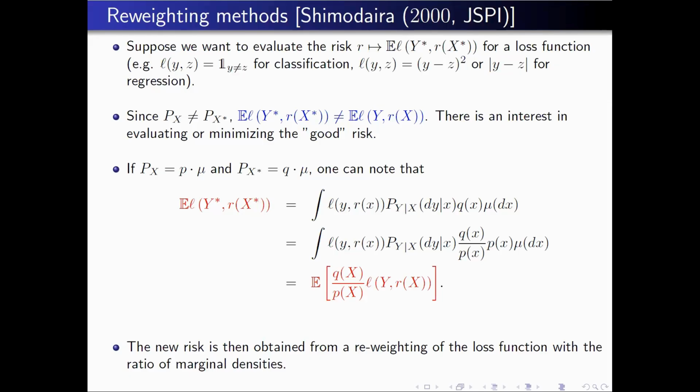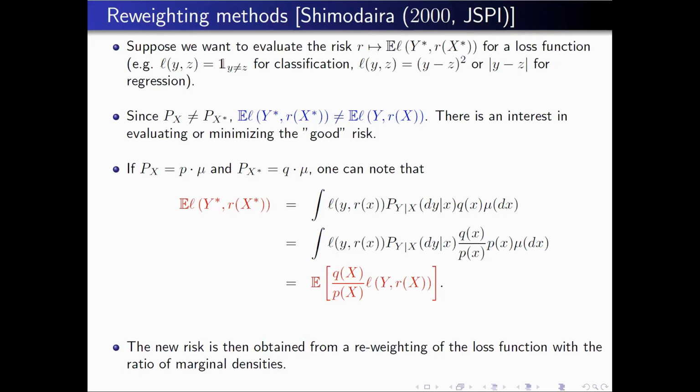And then you have the new distribution, which has a density called Q. If you make this kind of ratio appear, multiplying by P, the original probability distribution, you see that the expectation of this loss function is equal to the expectation over the source sample, but with a correction, which is a multiplication by the ratio of densities between the target and the source.